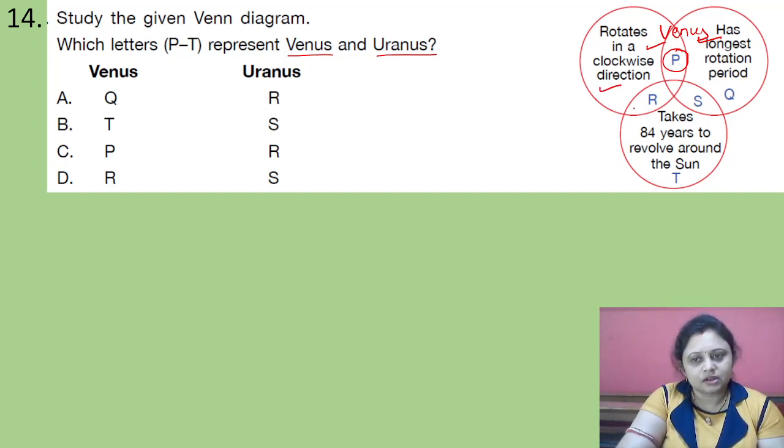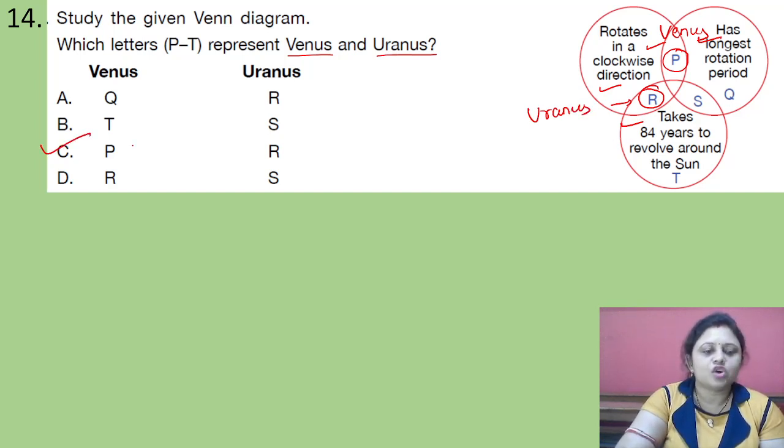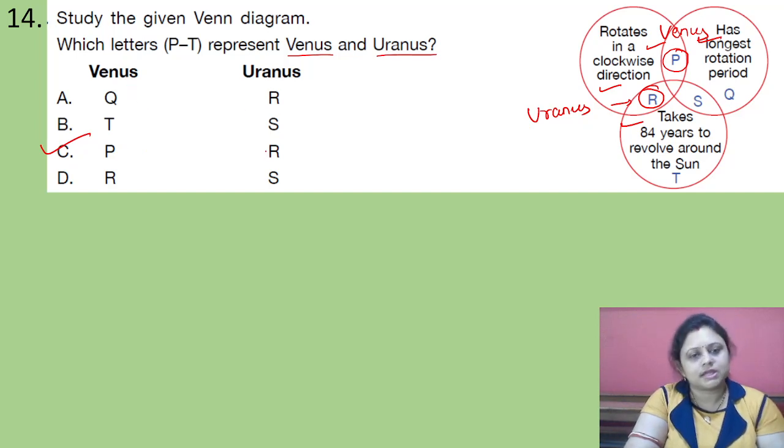Uranus rotates in a clockwise direction, correct? And also it takes 84 years to revolve around the sun. Okay, so this one is also correct. Then R could be Uranus. Got it? So correct answer is option C, that is Venus P and Uranus R.